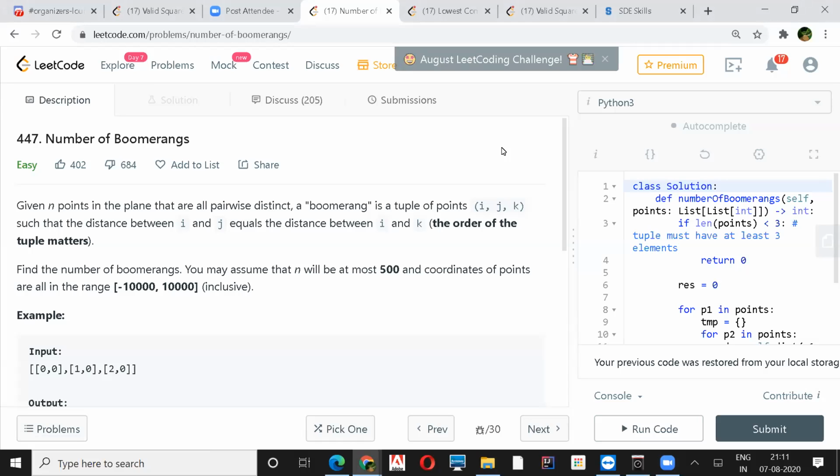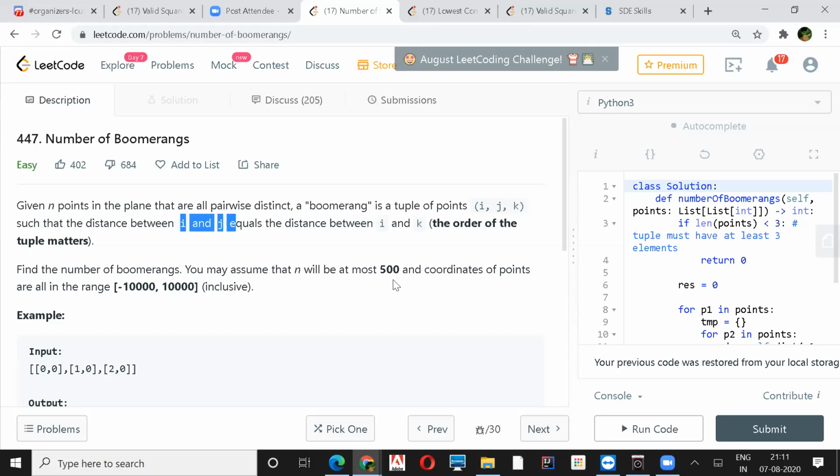Go ahead. So our first problem is number of boomerangs. We are given n points in a plane which are pairwise distinct, and a boomerang is a tuple of points i, j, and k such that the distance between i and j and the distance between i and k are equal. Sorry, the order of the tuple also matters. So find the number of boomerangs.